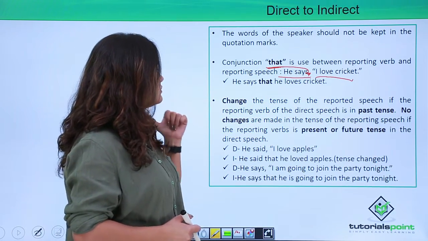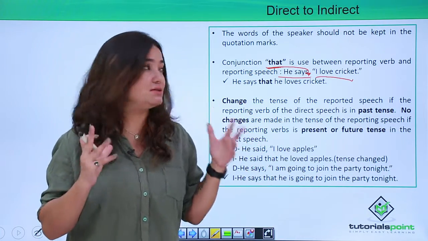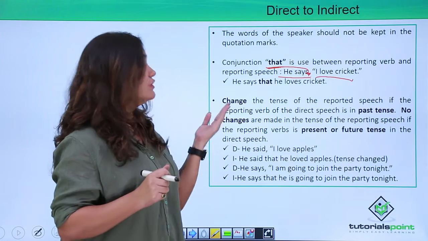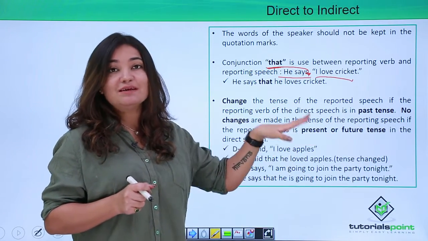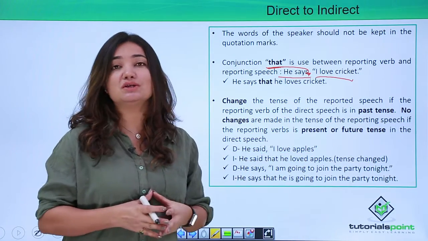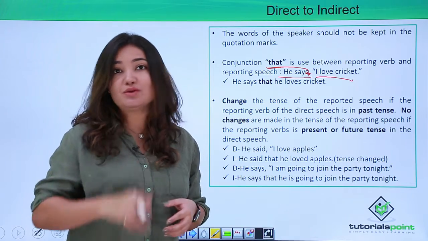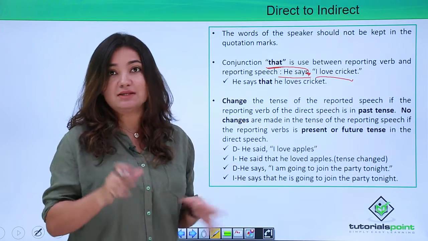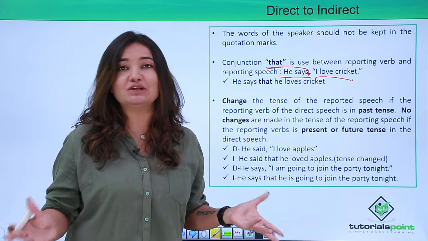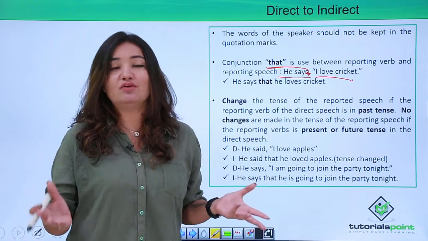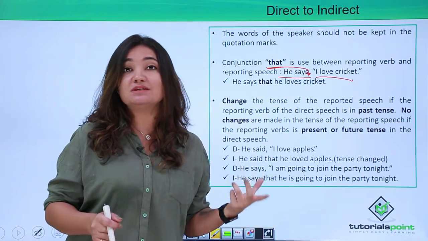Then what's the third point? Now change the tense of the reporting speech. Now when do you change the tense of the reporting speech? If the reporting verb of the direct speech is in past tense, right? So when it is in past tense, only then you're going to change the tense of your reporting speech. And you know why we change it, right? I gave you an entire explanation, a cloud of explanation rather, to make you understand why you need to change the tense when the verb is in past tense, right?